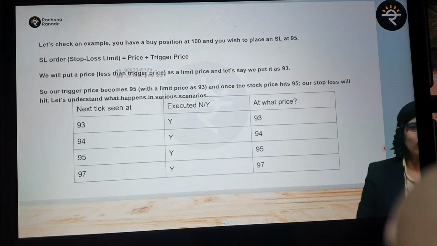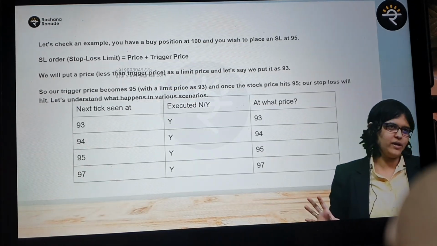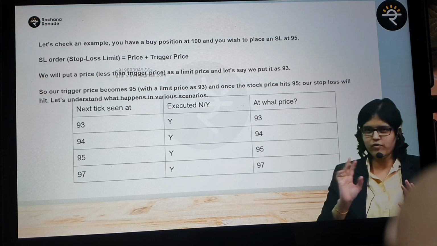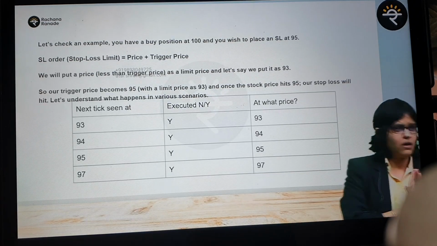In simple words now, everyone has to tell me one last summary point. Have you written this? Whatever you wanted to write down? As a summary point, tell me: whenever I'm placing a trigger price, do I have to place a trigger price for both stop loss, be it stop loss limit or stop loss market?